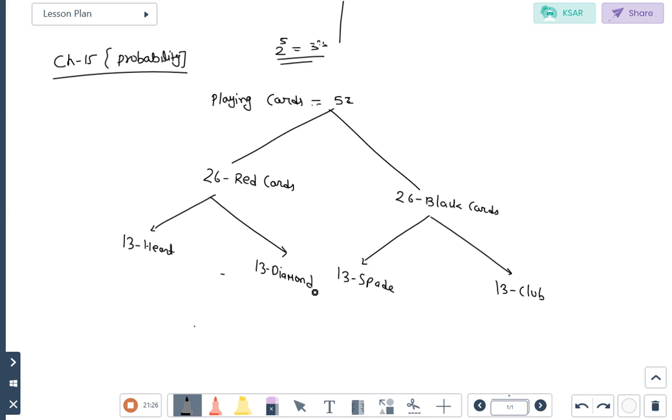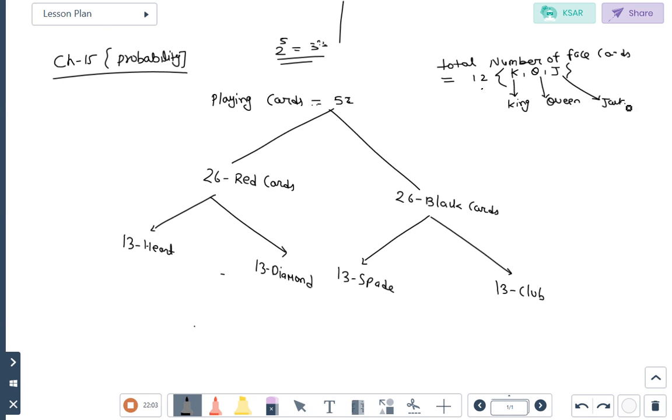After that, we will find out the total number of face cards. The total number of face cards is 12. In face cards, which cards do we include? King, queen and jack, not joker. K is king, queen, and J is jack.